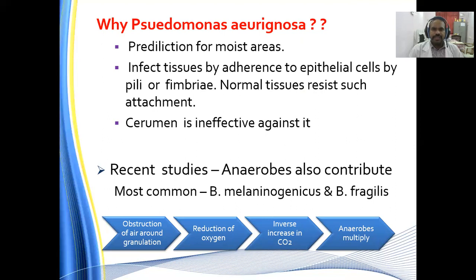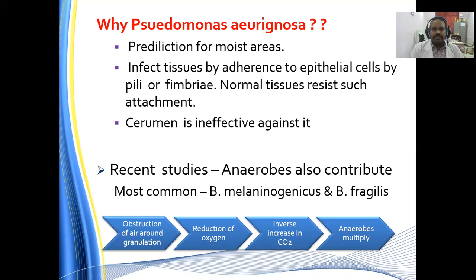Normal tissues resist such attachment. So the second thing is, once it sits over there, it attaches by pili or fimbriae, not by normal attachment. So the resistance provided by the tissues is not sufficient to expel the Pseudomonas out. And the cerumen, which has antibacterial activity, is ineffective against Pseudomonas.